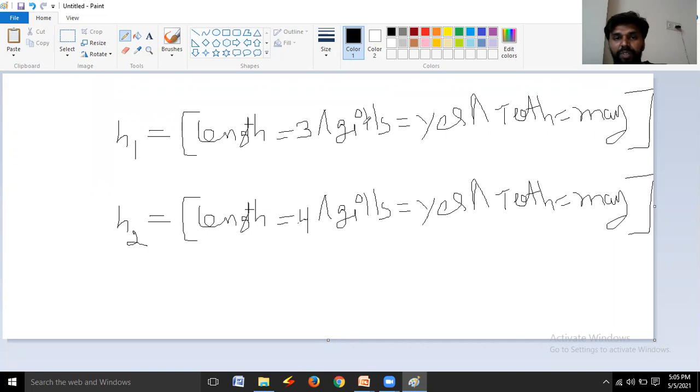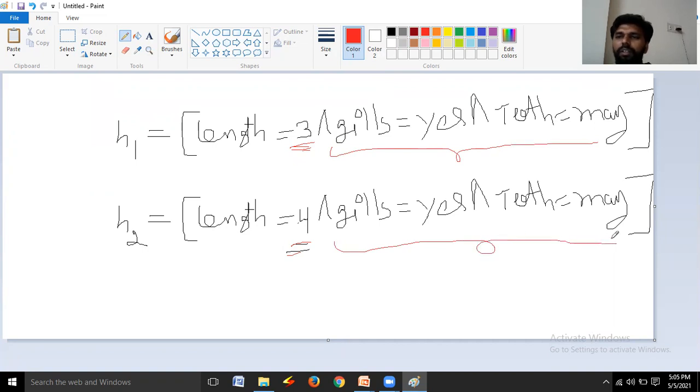Now observe this. What is the difference between H1 and H2? The difference is only the length value. Here the length value is 4. Here the length value is 3. Except this, the rest of the conjunctive concept is same or not? Yes. The rest of the conjunctive concept is same.